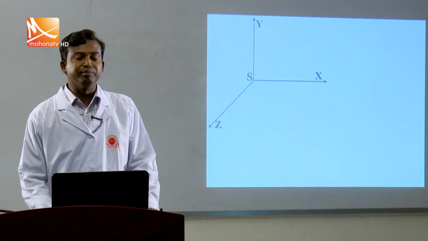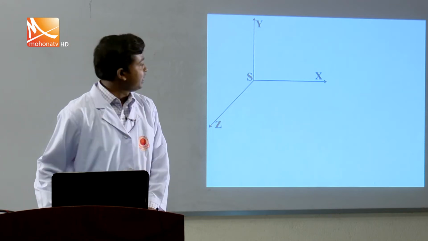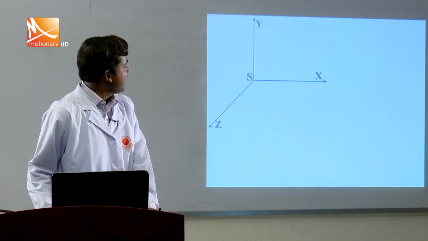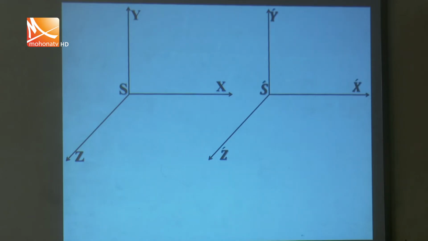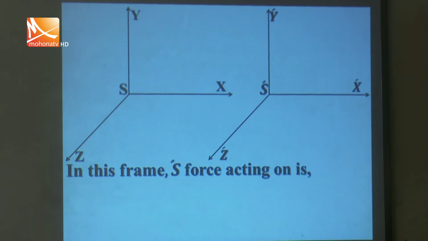So what will be the equation of this frame? Suppose this is the frame S having coordinates x, y and z. Another frame is S prime, having coordinates x prime, y prime and z prime. In this case, S prime is moving along the x axis with acceleration a naught.